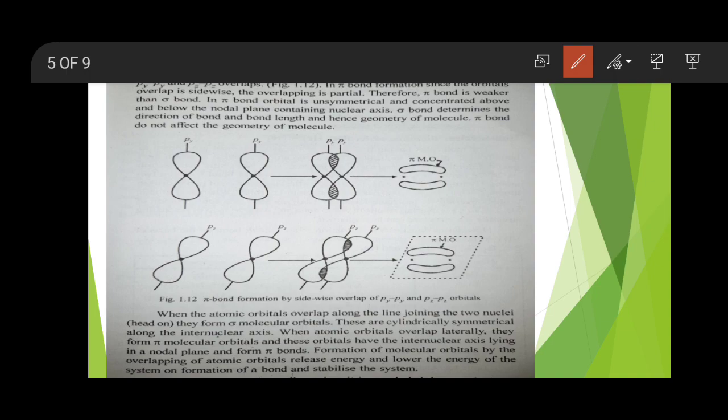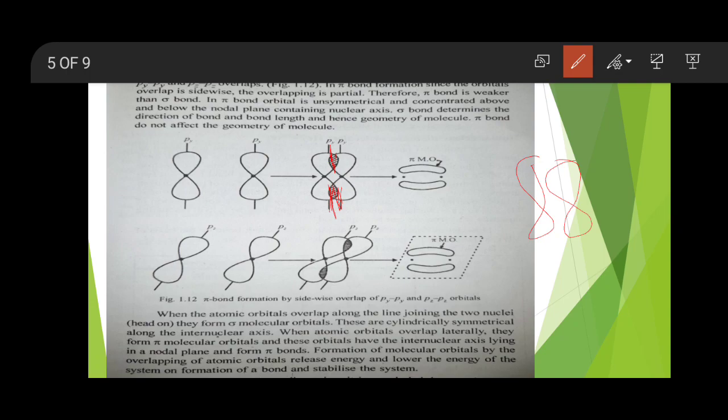Now when such orbitals are available for overlap, sidewise overlapping takes place. Here you can see these two orbitals overlap sidewise. Everybody understood? So these orbitals overlap sidewise and there is formation of a pi bond.